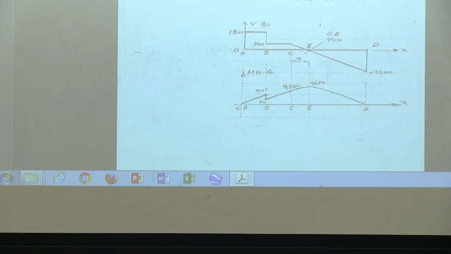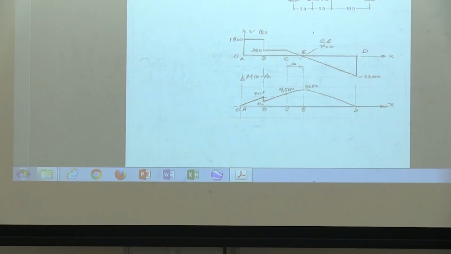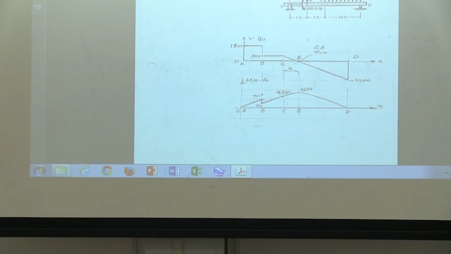You have to check that one too. Yes, B or C. Absolutely good question. If I were you, I would check both B and C. Since I don't have time, I only do B for you, so you do C yourself. But that's exactly what you have to do if you want to be sure that every part of this beam is safe. That's exactly my point.